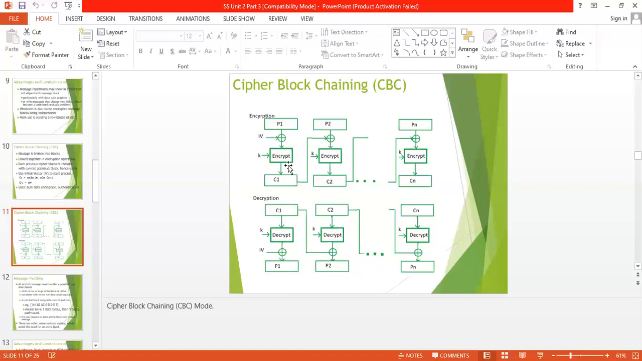So this is cipher block chaining, because the output of the first stage works as the input of the next stage. The decryption is just the reverse or opposite of the encryption process. The diagram shows the encryption and the decryption.